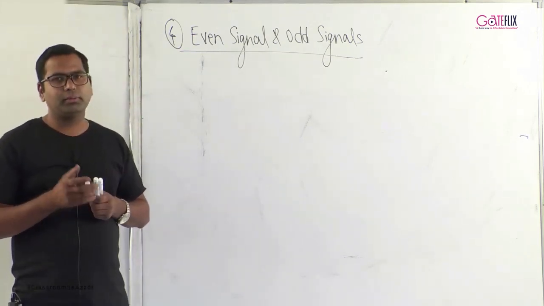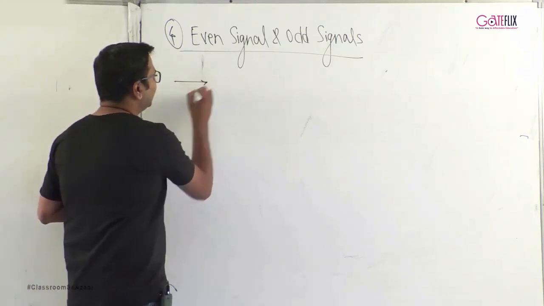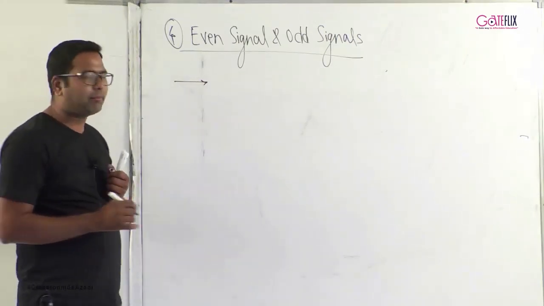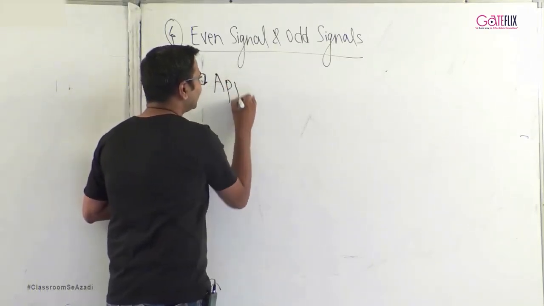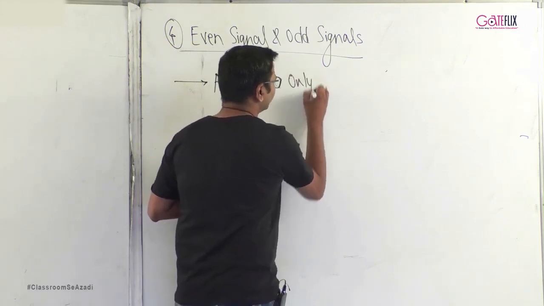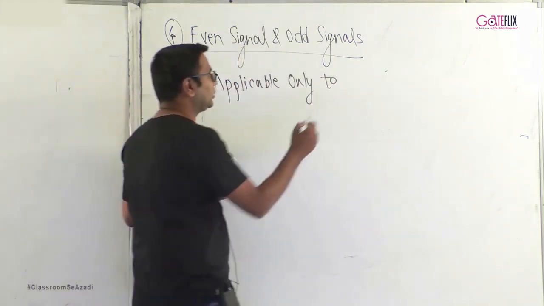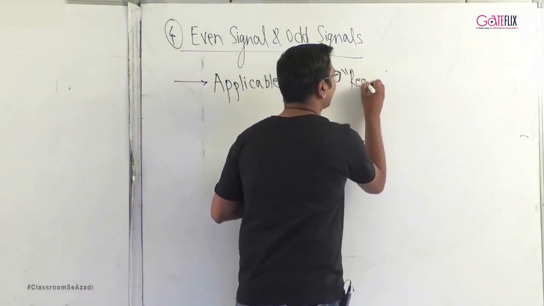So, before we begin with even and odd classification, it is very important to understand that this even and odd classification is applicable only to real signals.